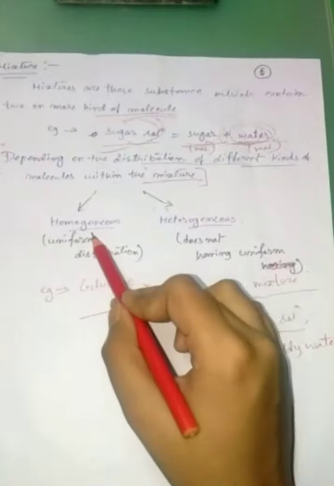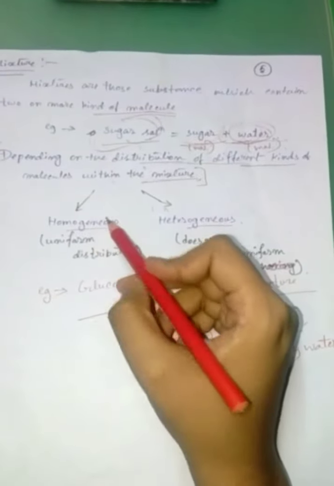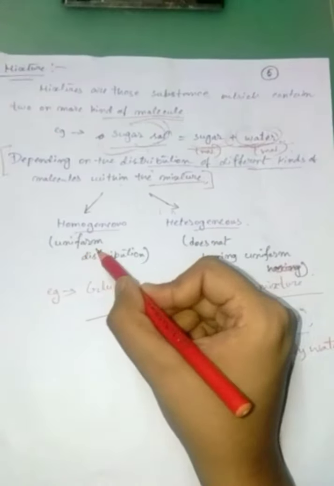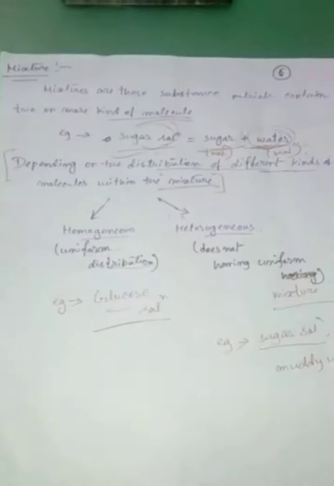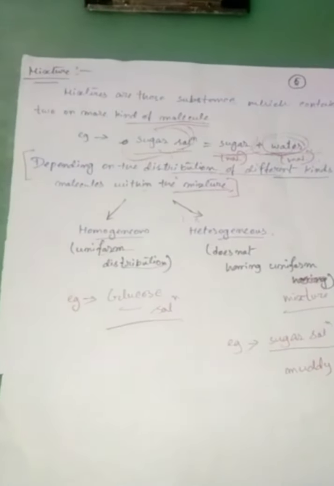So what is a homogeneous mixture? A mixture that contains uniform distribution of molecules within the mixture. Means, for example, a glucose solution. Homogeneous mixture means a 50-50 solution.